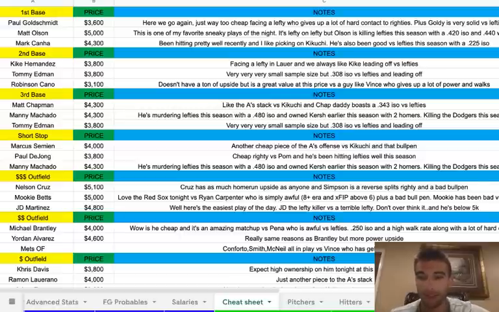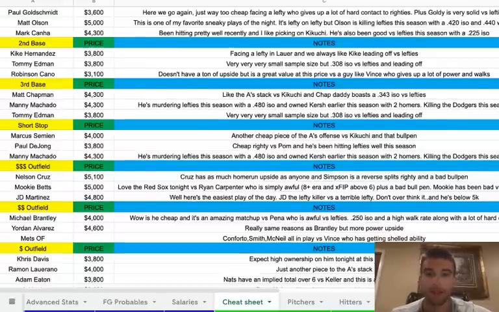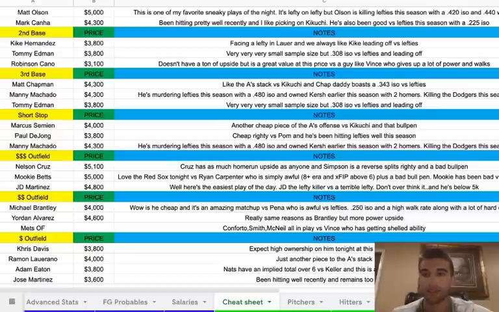So he can move out. He can be on, strike people out, or he can just be getting hit hard. Sometimes even both. And then at third base, we got Matt Chapman, 4,300. I do like the A's stack versus Kikuchi, and Chap Daddy posts a .343 ISO versus lefties.